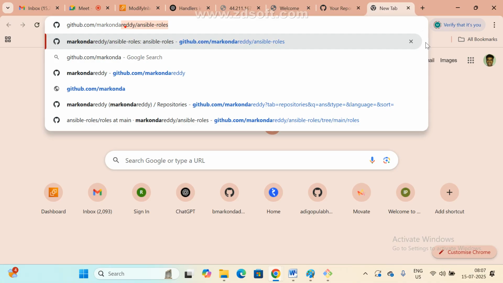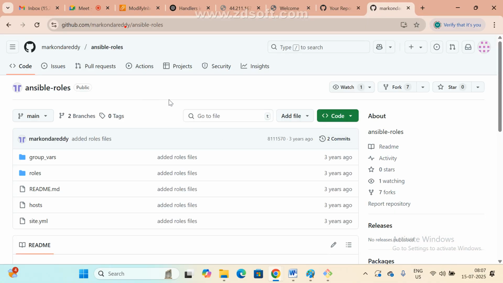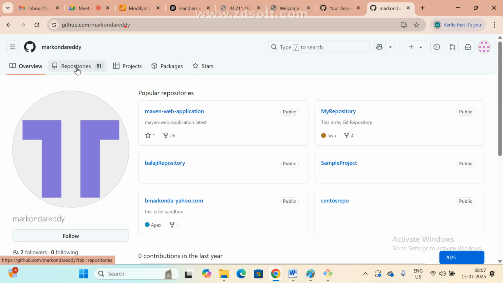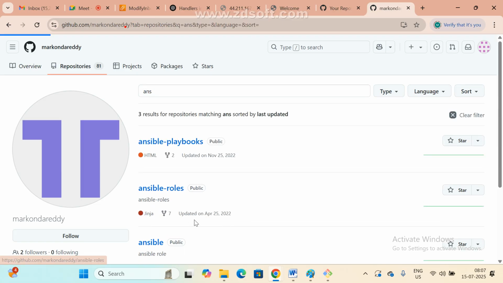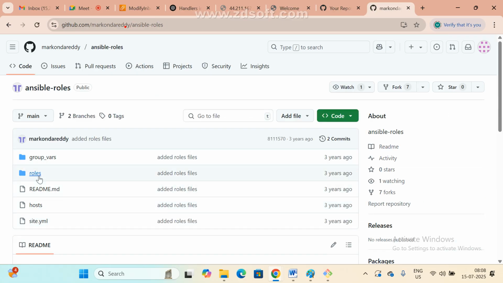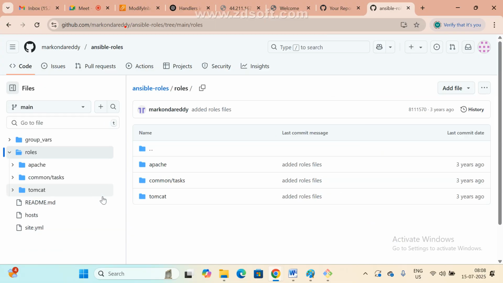That is the reason I am unable to log in here. 81 repositories under here, Ansible. There are roles, two roles available. One is Apache, one is Tomcat. Whichever you want, you can check it. But same only. Steps are the same, same process.